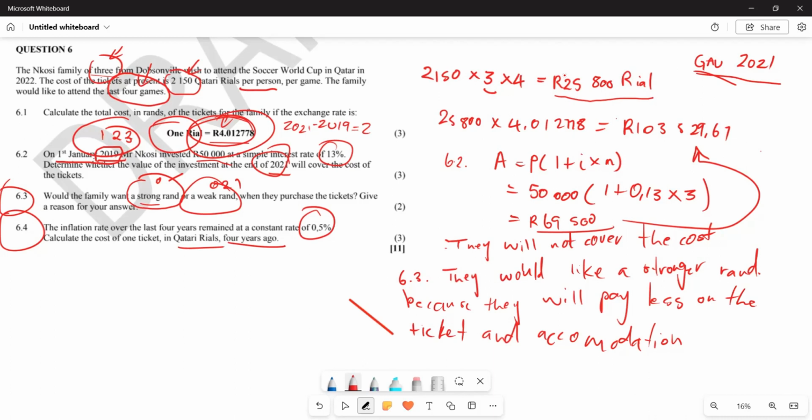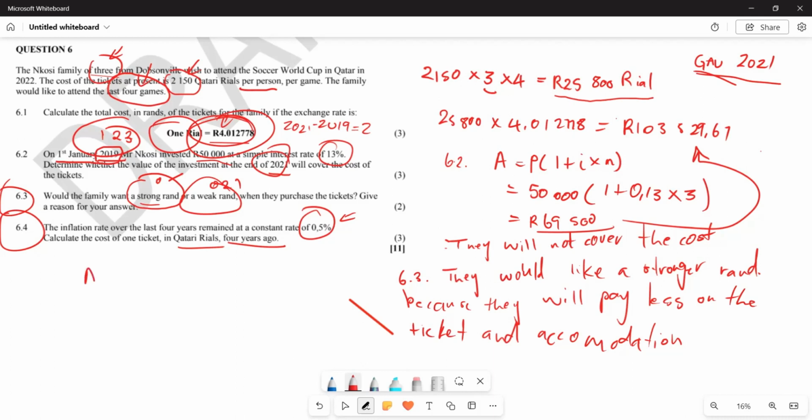Remember, the cost of living remained constant for the past 4 years. So they want us to calculate what the cost of the tickets would be if the economy there remained stable and there was no inflation, right?